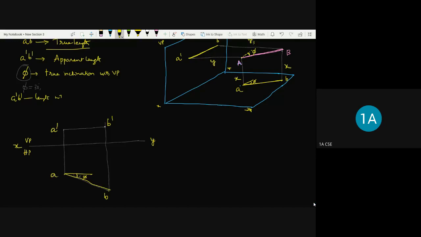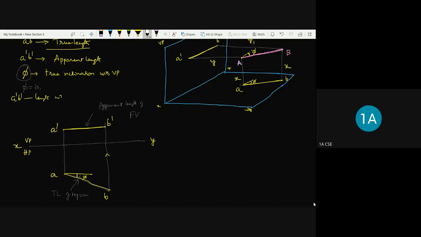So once you got the B point, from the B, you need to project upward, so that you'll get the B dash. So now I got the apparent length of this A dash B dash, or front view, apparent length of the front view. So this is what we can say apparent length of the front view, and this is called as true length of the top view, right?